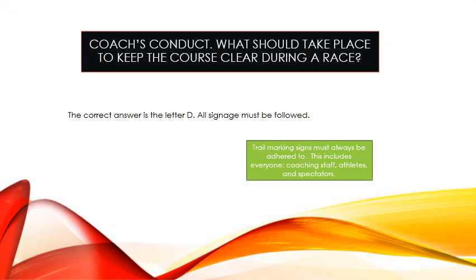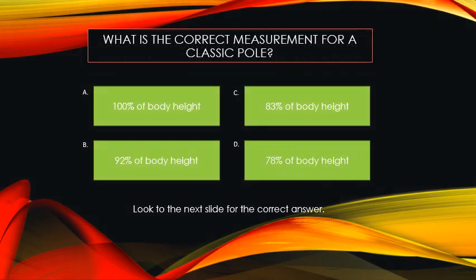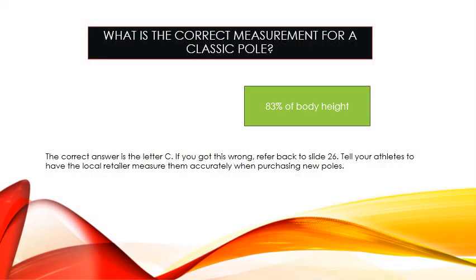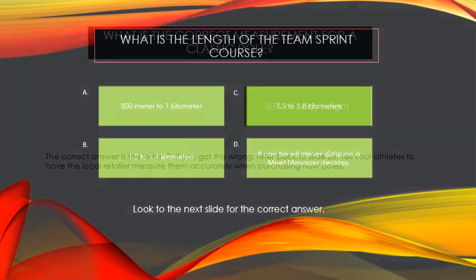Coach's conduct. What should take place to keep the course clear? What is the correct measurement for a classic pole? The correct answer is letter C.